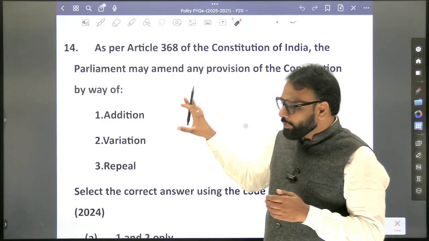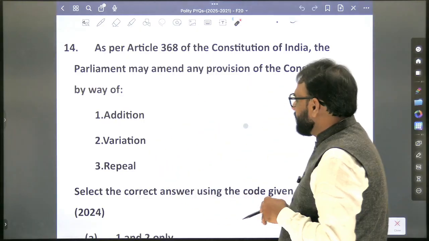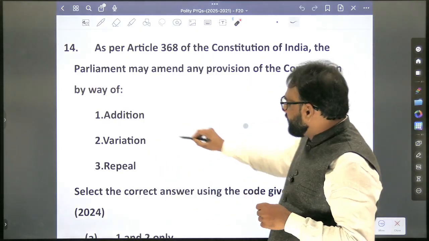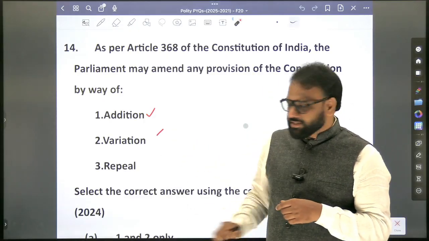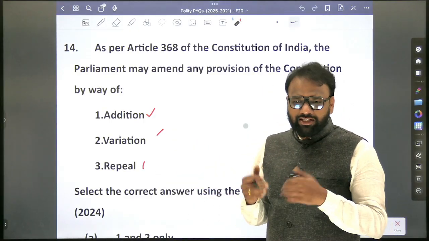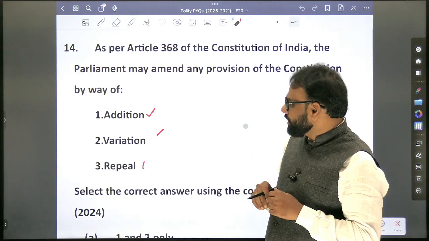In 2024 also there were questions related to amendment. So with the help of amendment, can we add something? Yes. Variation? Yes. Repeal? Yes. So it's a very easy question. The answer is 1, 2 and 3.